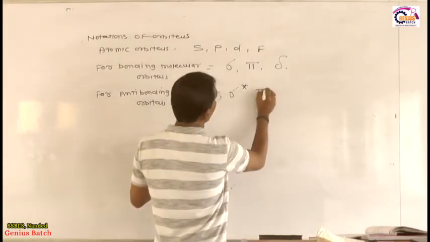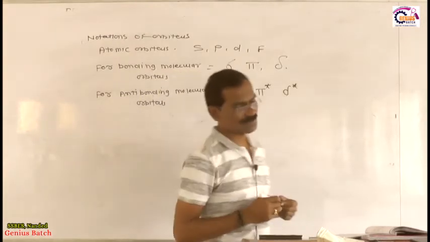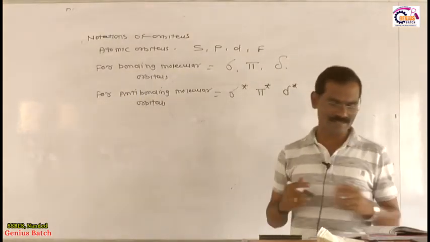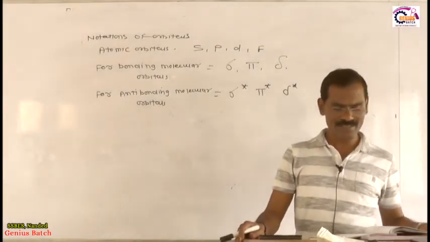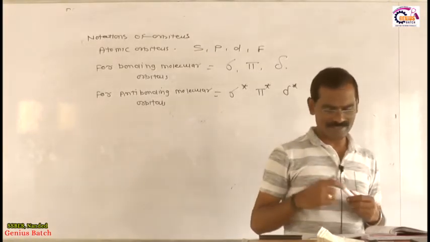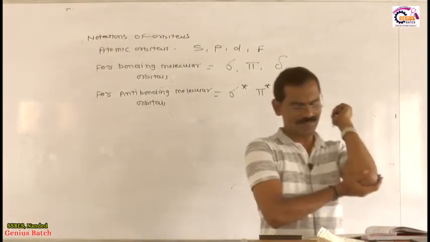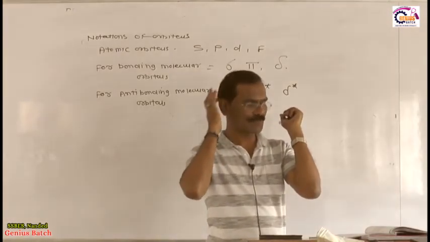After pi becomes pi star, and delta becomes delta star. Star represents anti-bonding MOs and sigma represents the bonding MOs. Now I will draw the energy level diagram for molecular orbitals in decreasing order of their energy, because it has some interesting phenomenon. It has two points.